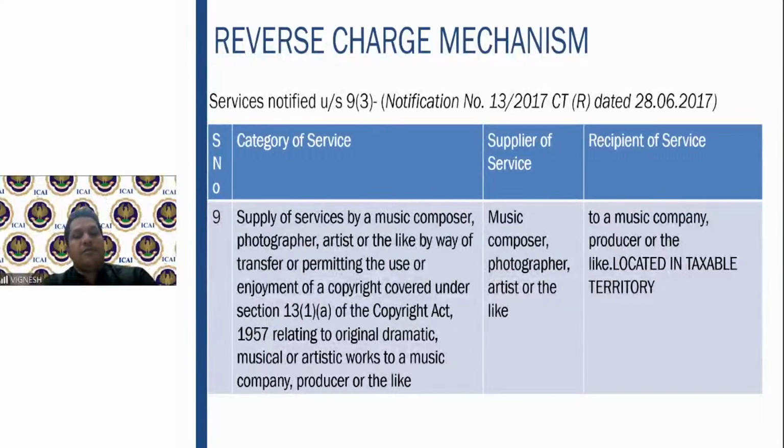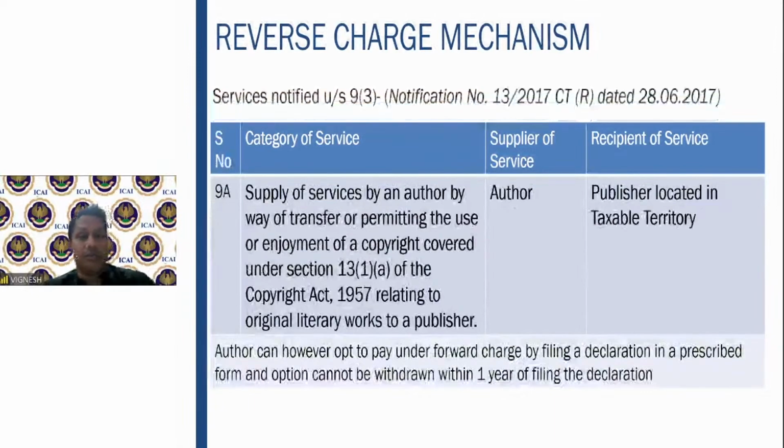Then supply of services by a music composer, photographer, artist, or the like, relating to original dramatic, musical, or artistic works to a music company, producer, or the like. So the supplier of service here is the music composer, photographer, etc. He is providing the service to a music company, producer, or the like located in the taxable territory. In that particular situation, it comes under the reverse charge basis. Fine. I hope this also is clear.